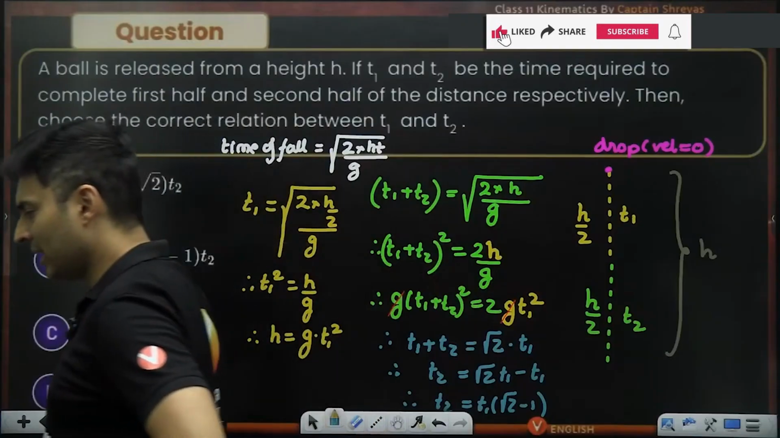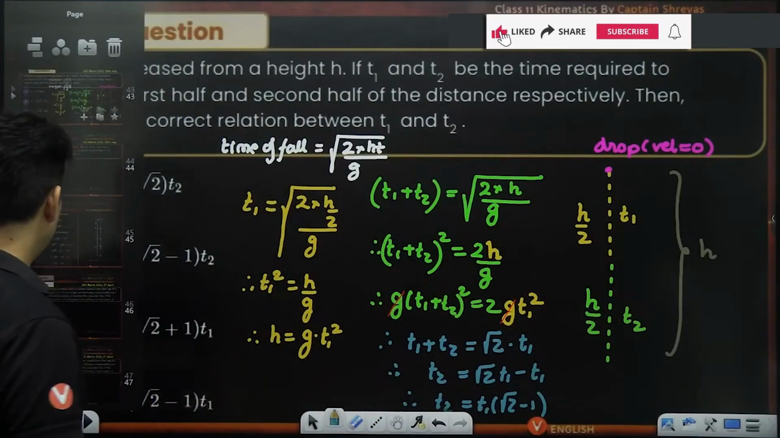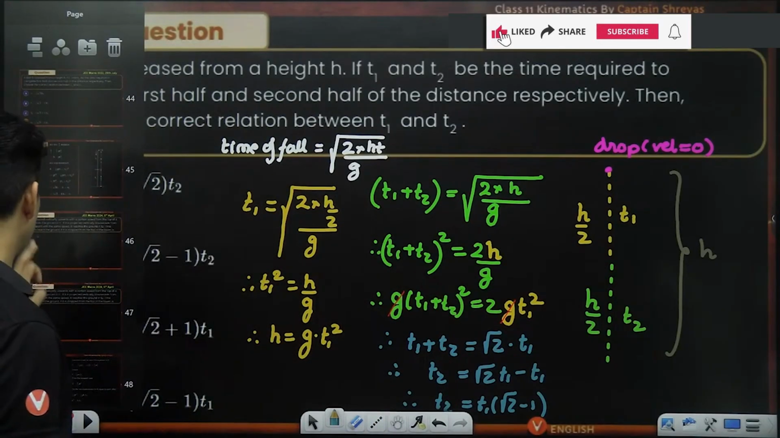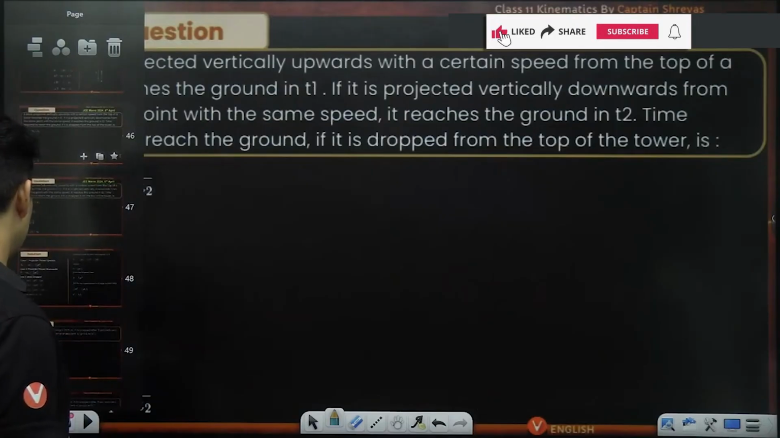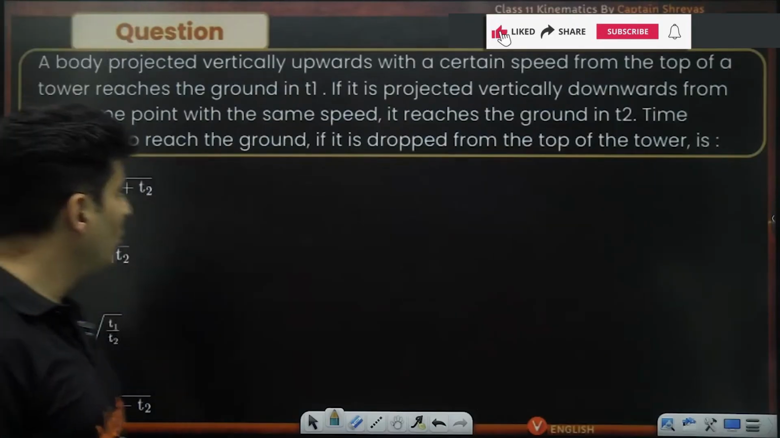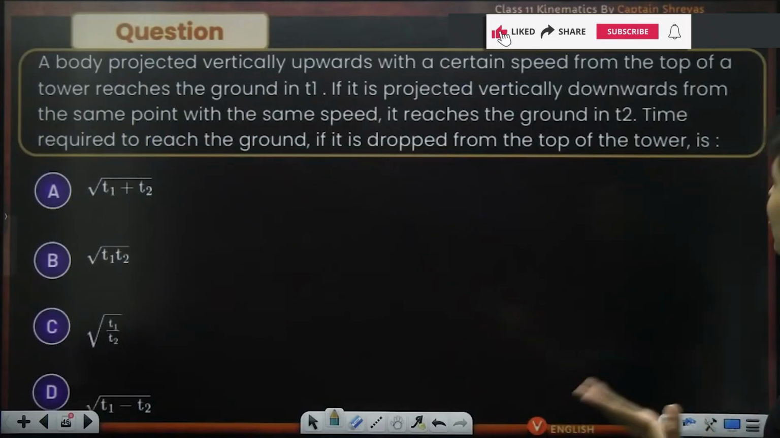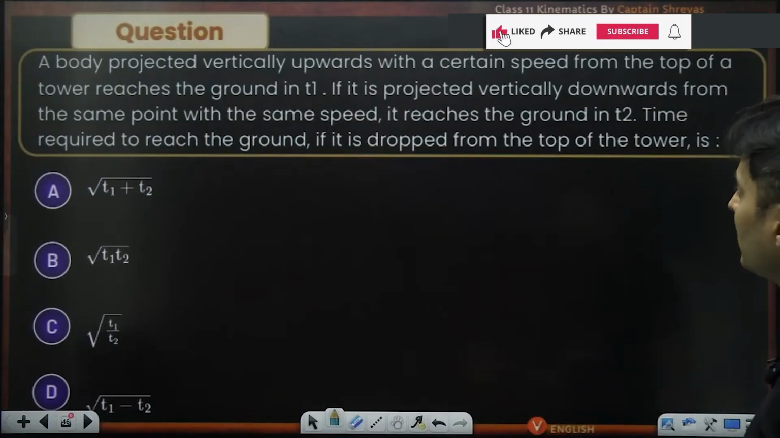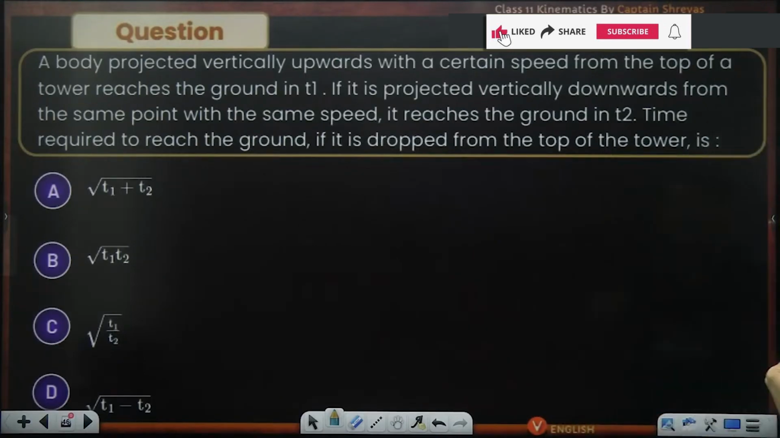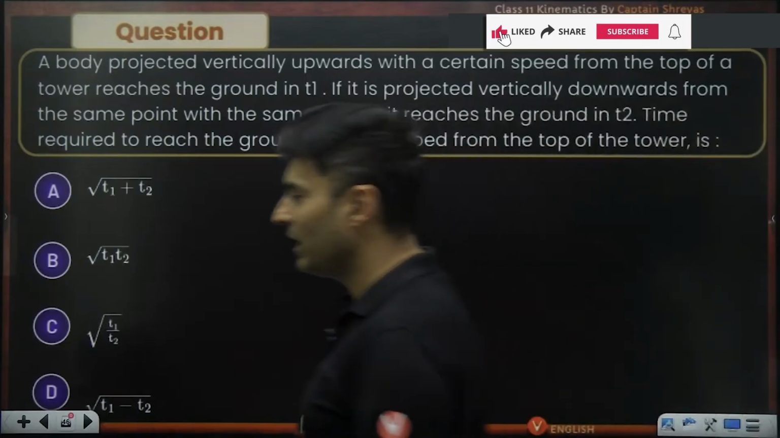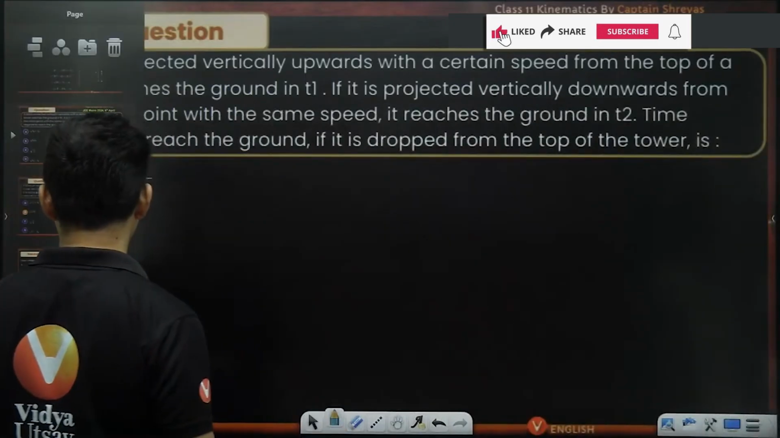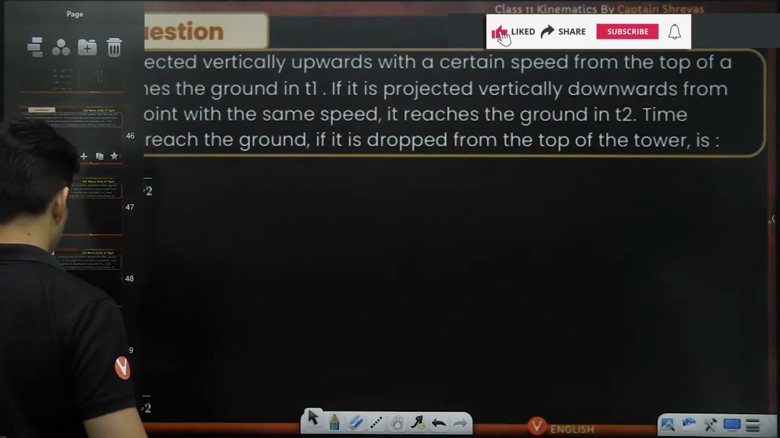Let's go. Another question coming up on your screen. A body is thrown up with a certain speed from the top of a tower, and it reaches the ground in t1. If it is projected down, then it reaches in t2. How much time will it take if it is dropped from the tower? Wow, very nice question. Multiple variations are there.